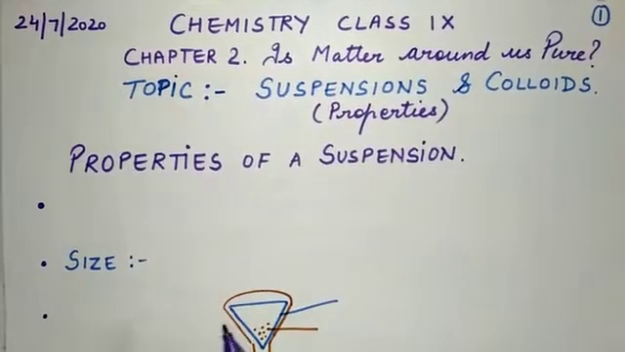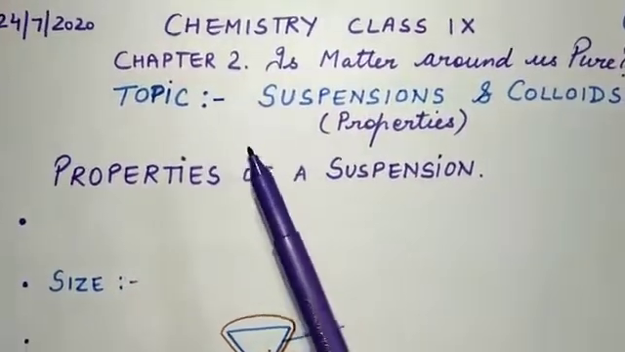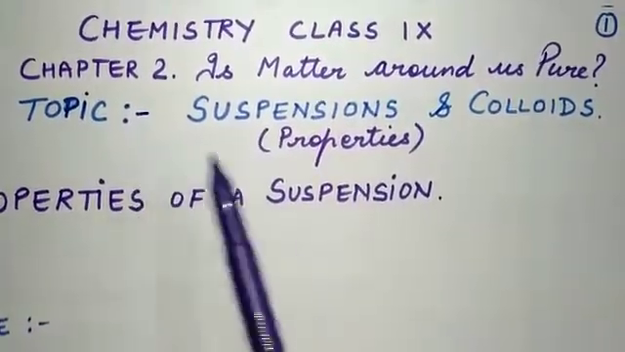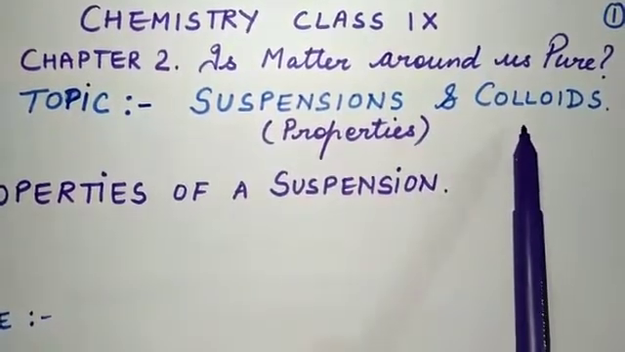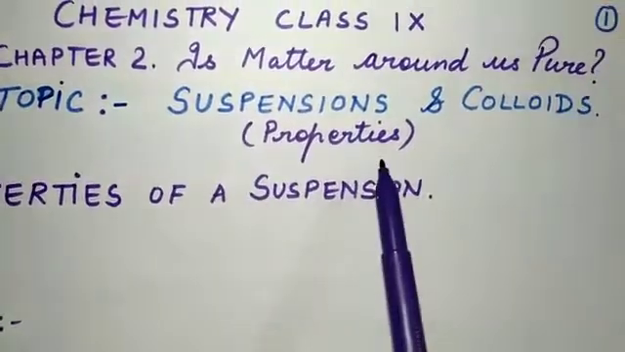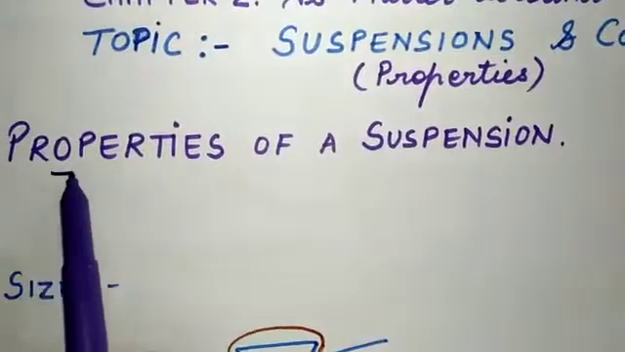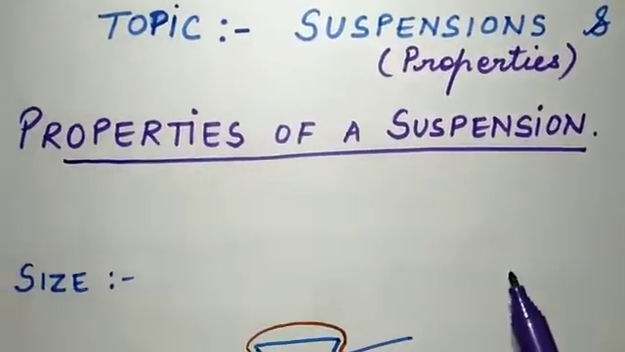Students, this video is for class 9 chemistry. Chapter 2 is Matter Around Us Pure. Today's topic is suspensions and colloids. We'll be discussing the properties of suspensions and colloids. First, let us see the properties of a suspension.